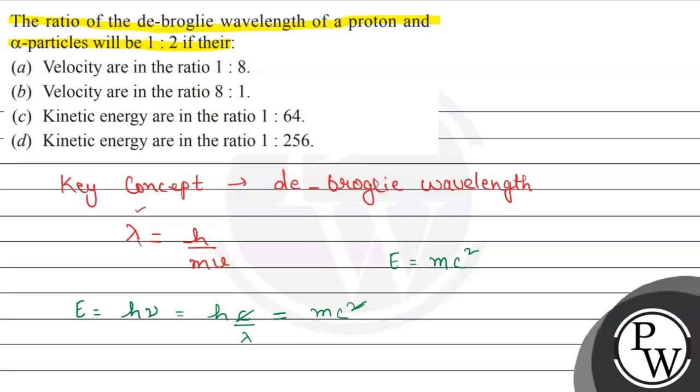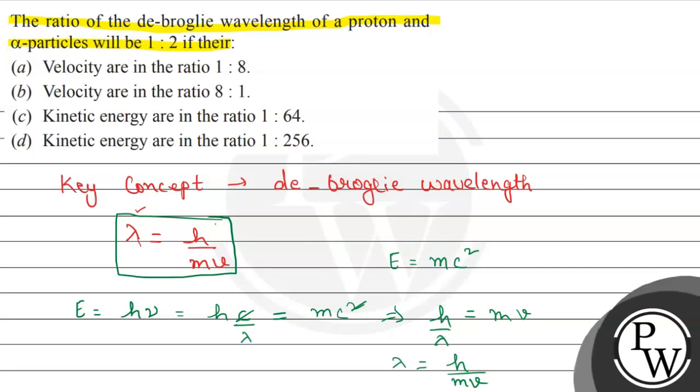So here we will get h over lambda equals mc, and we have used velocity as v, so we can replace it and write. As soon as we rearrange it we will get the formula for the de Broglie wavelength, that is lambda is equals to h over mv. So this is how we have derived this formula.